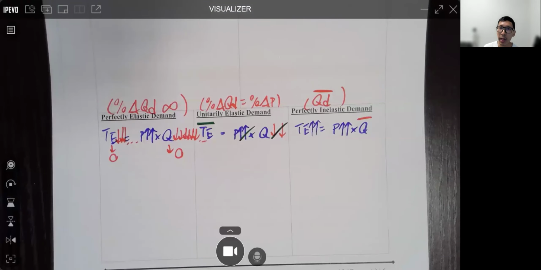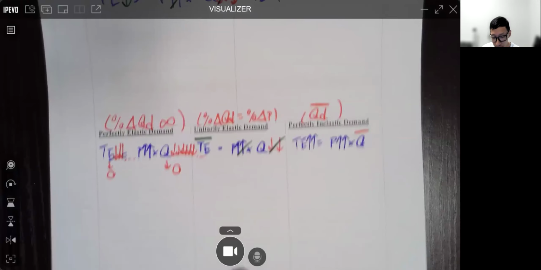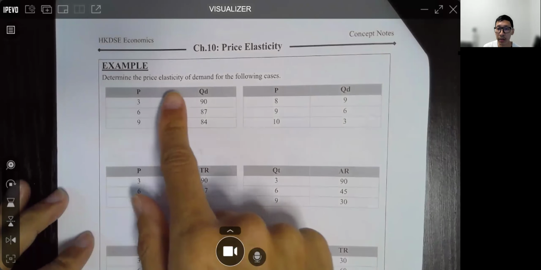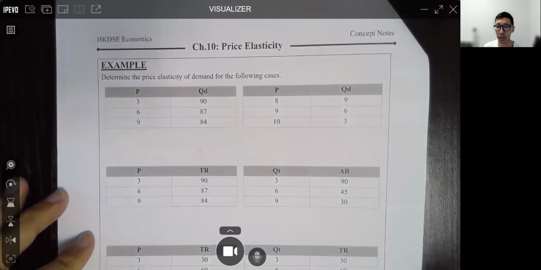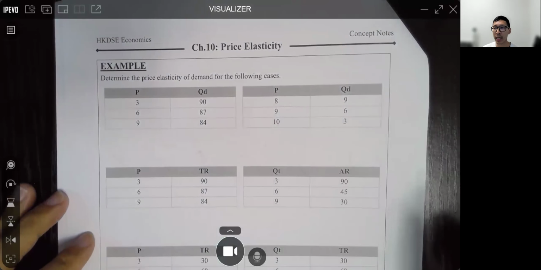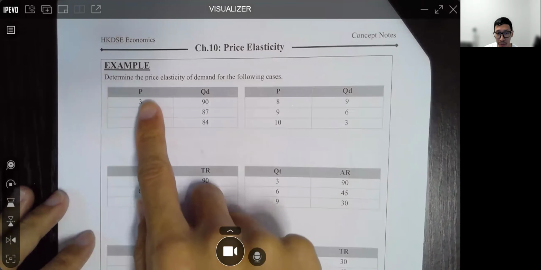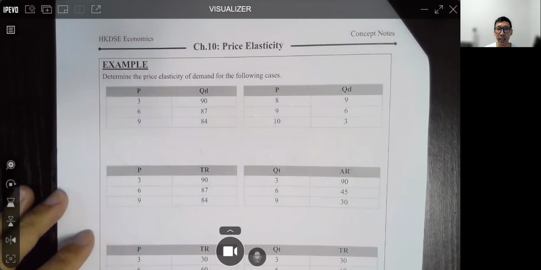Now, let's look at some number example before we come back here to look at the graph. Okay, 好嘛？我哋睇咗啲 number 先。On next page here，我哋望一望啦。Now we need to determine the price elasticity of demand for the following cases. Now you are given for the first 2 columns, given price, given quantity demanded.